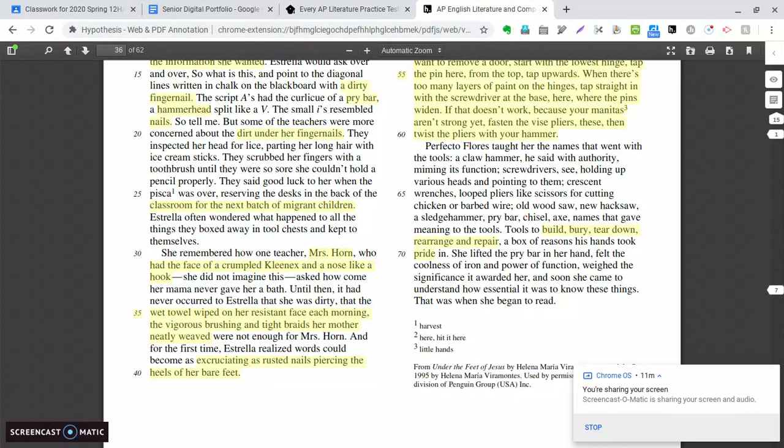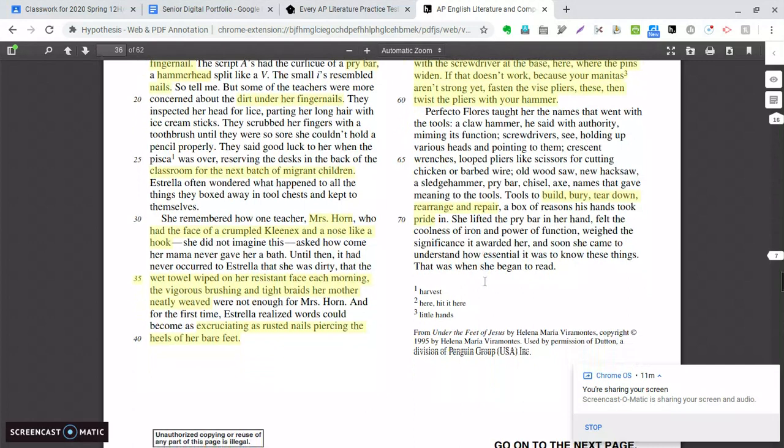She lifted the pry bar in her hand, felt the coolness of iron and power of function, weighed the significance it awarded her, and soon she came to understand how essential it was to know these things. That was when she began to read, right?